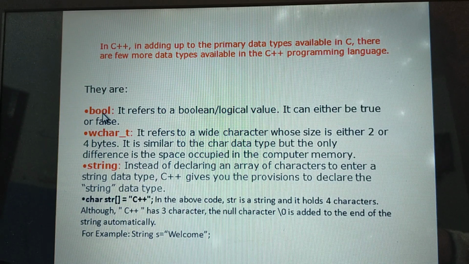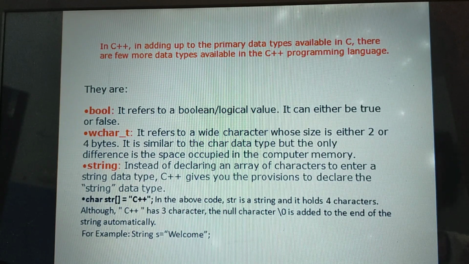Okay. First one is Boolean. Bool. How to pronounce it? B-O-O-L, bool. It refers to a Boolean or logical value, that is whether it is true or false. It can be either true or false.